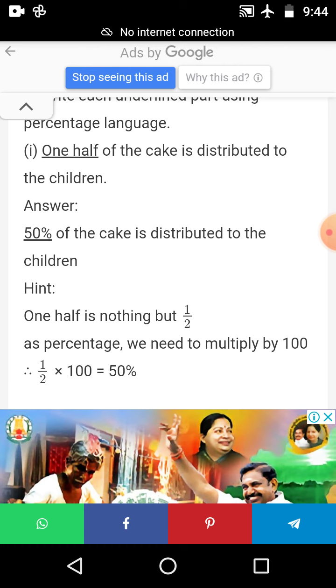Then see the second question. Aparna scored 7.5 points out of 10. How will you write it in percentage language? Multiply it with 100.